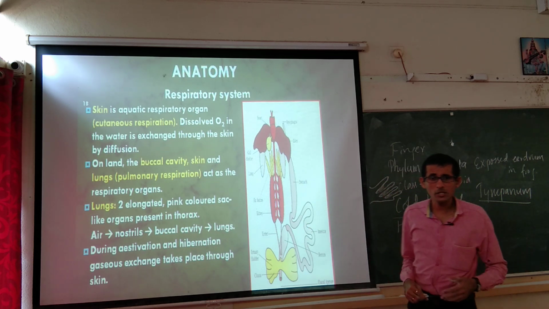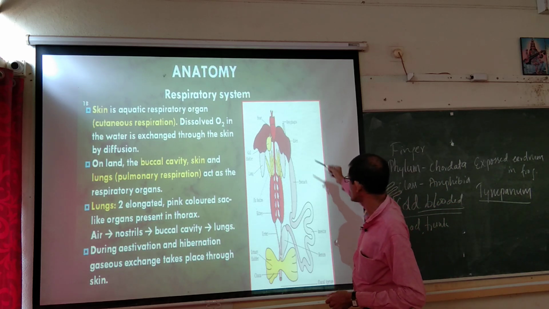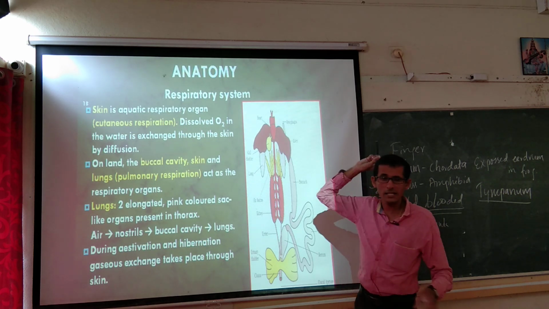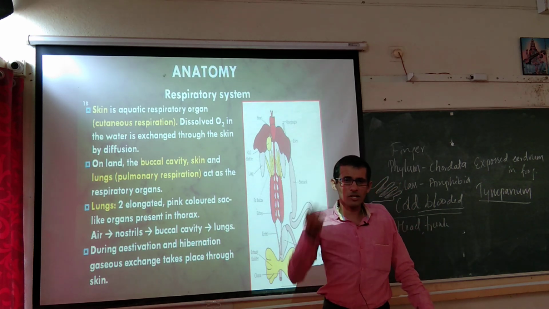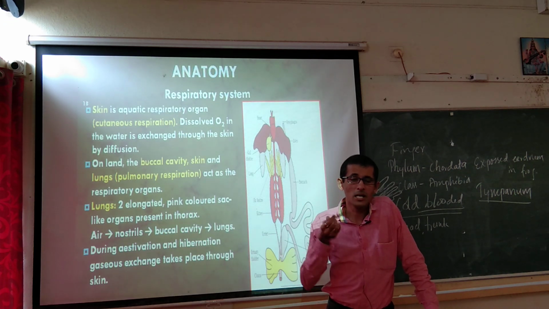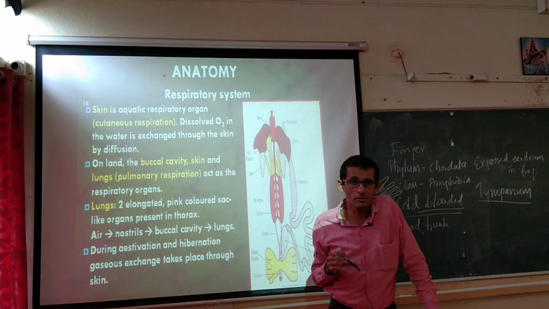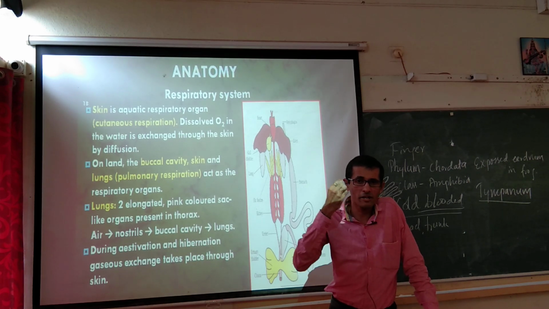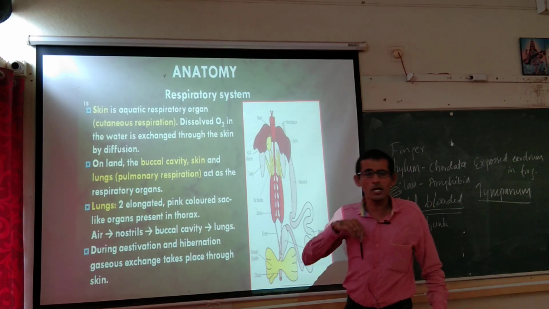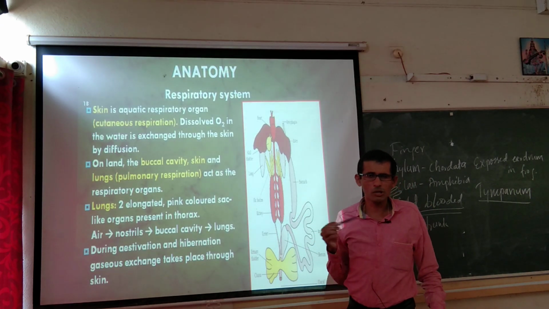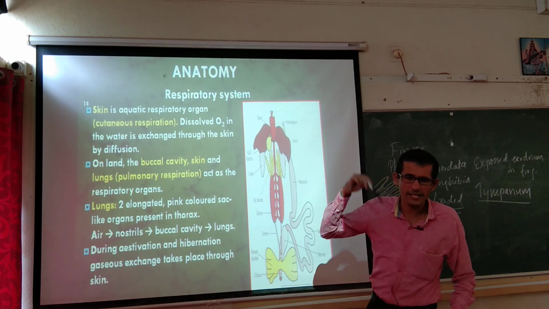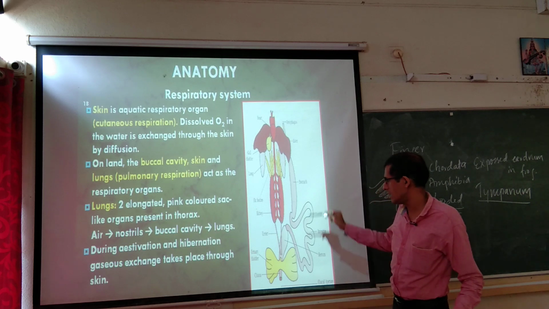How will the air pass? Air will enter through the nostril and later enter the buccal cavity and later the lungs. First it goes through the nostril, then to the buccal cavity, our mouth region, and from the buccal cavity to the lungs. In our case, air goes through the nostril to the pharynx, larynx, then through the trachea to the lungs, not to the mouth. But in the frog it is not like that, the nostril is connected to the mouth, the buccal cavity, and from that it will enter into the lungs.